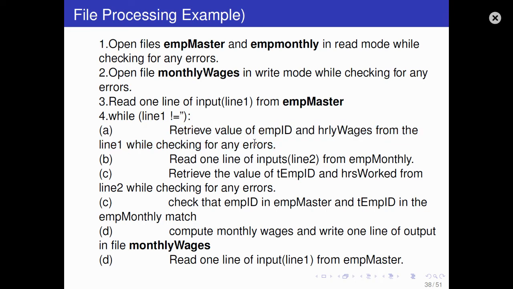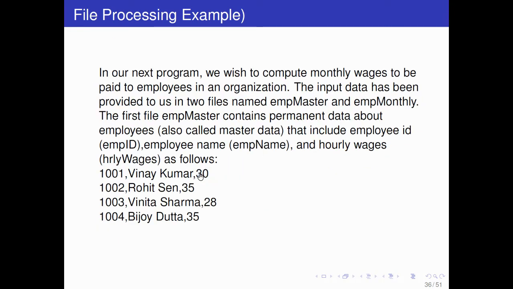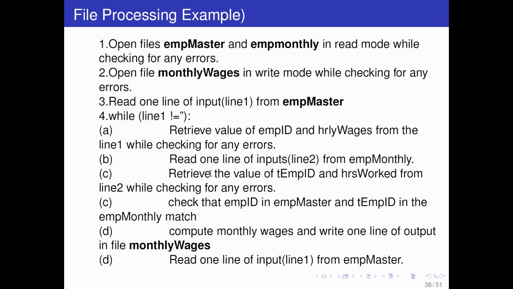So you will take employee ID and hourly wages, then read one line of input from employee monthly. From the next file you will again read one line and then retrieve the values of temp ID, the employee ID variable, and hours worked, the number of hours worked, from line 2 while checking for any error. So one line from this file you will read. Here you will take employee ID and hourly wage. From this file you will take employee ID and number of hours worked.